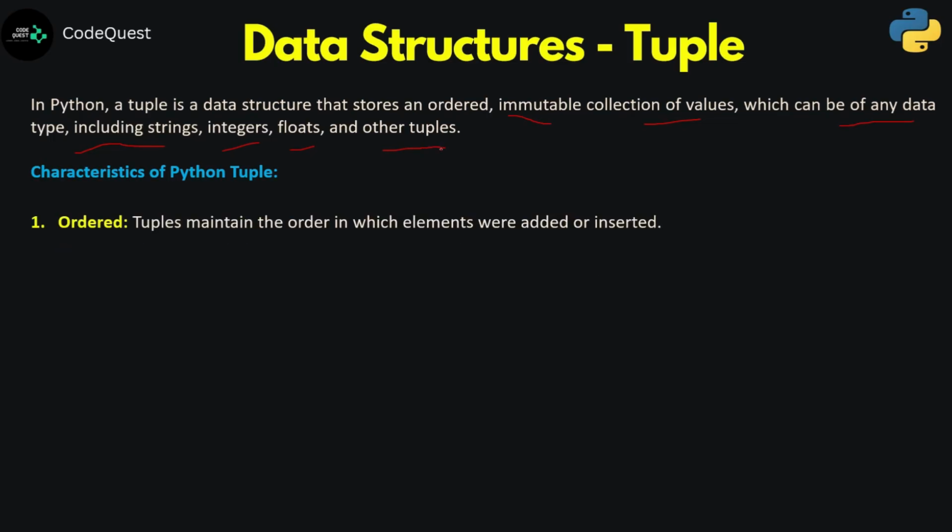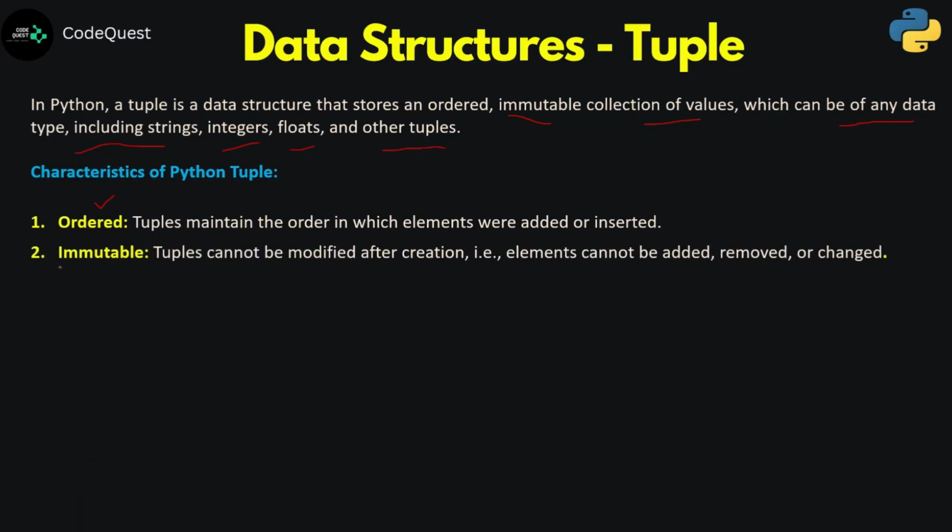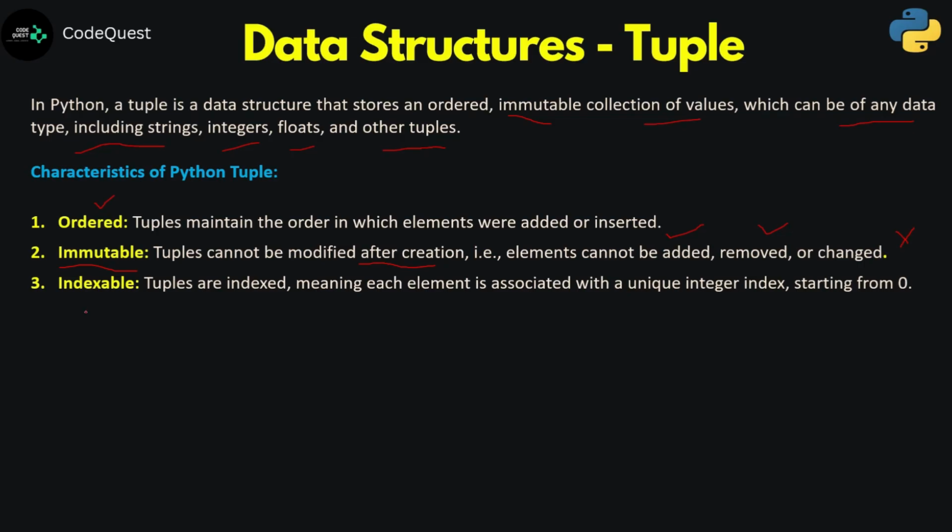Coming to the characteristics once again: ordered. Like your list, a tuple is also ordered, meaning the order in which the elements are added is maintained throughout. And immutable. This is a very specific characteristic compared to your list, because a list is mutable whereas a tuple is immutable. After creating the tuple, you cannot add or remove elements. As a result, you cannot change it at all. Now, indexable. Whatever elements you have kept in a tuple, everything can be identified by using an integer index, which starts from 0.